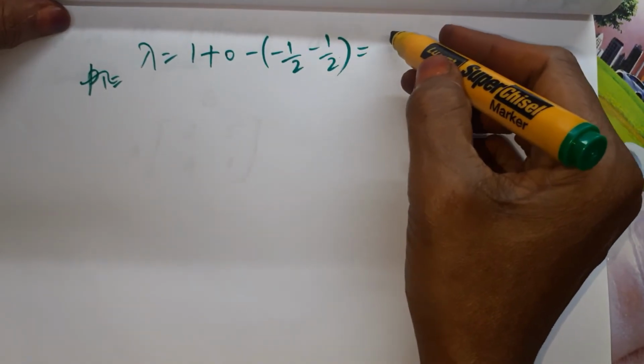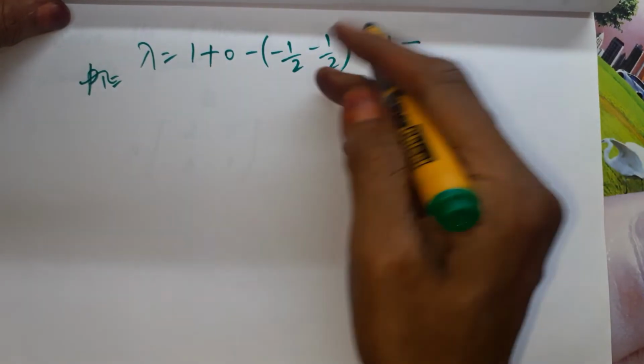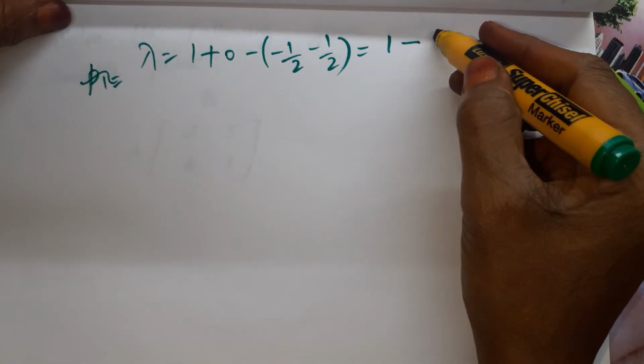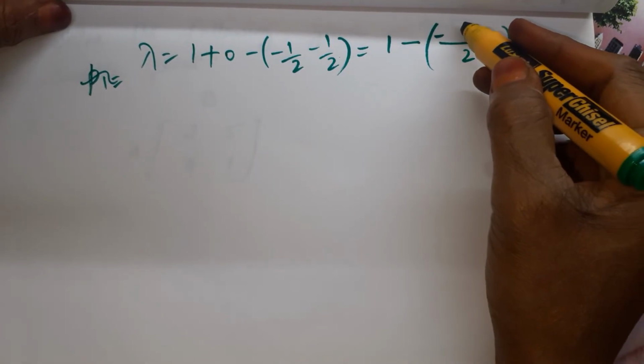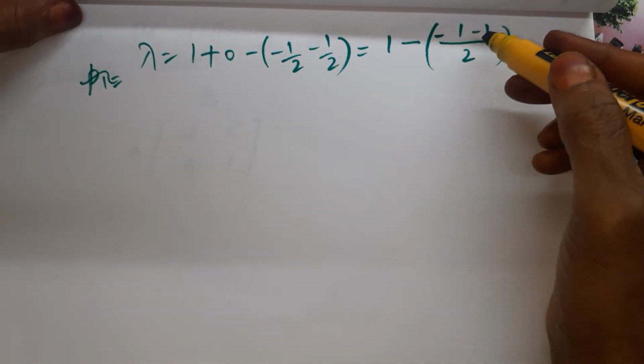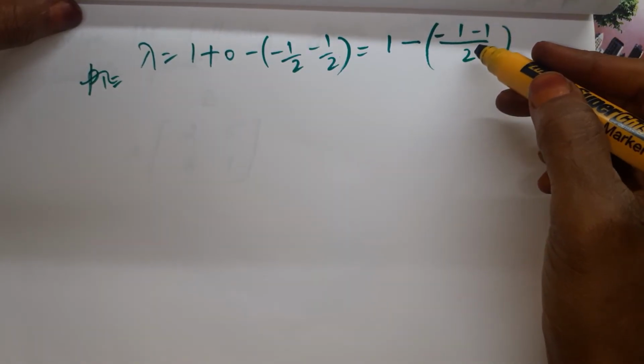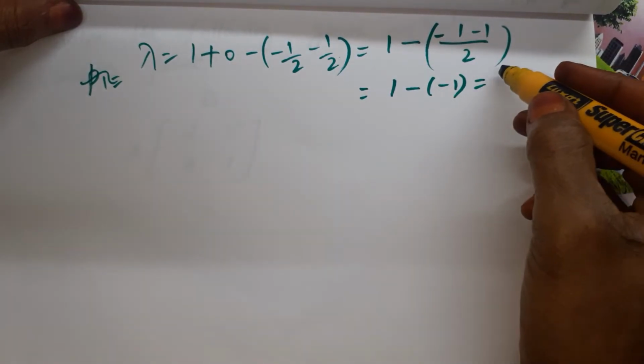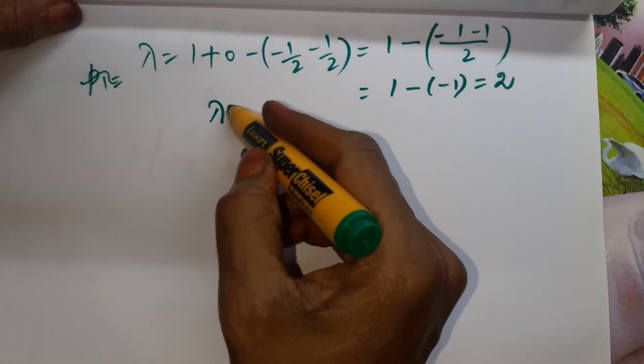Which is equal to 1 plus 0 is 1, minus 1 by 2 minus 1 by 2. Minus sign we have. When we take the LCM, it is minus 1 minus 1, that is minus 2. 2 and 2 will get cancelled, so it is minus 1. So minus of minus 1 is equal to plus 2. So lambda equals 2.